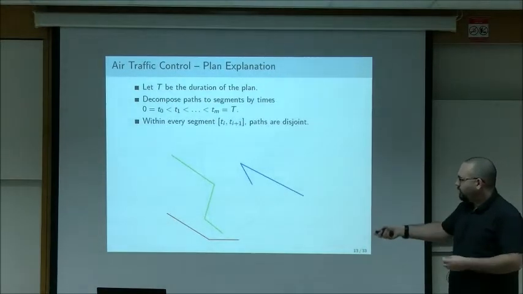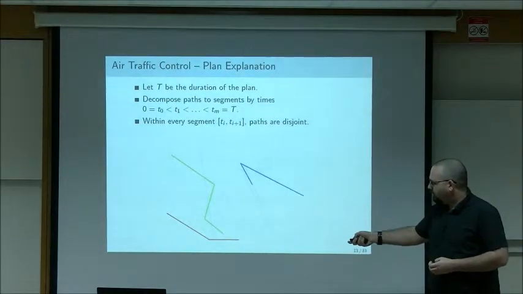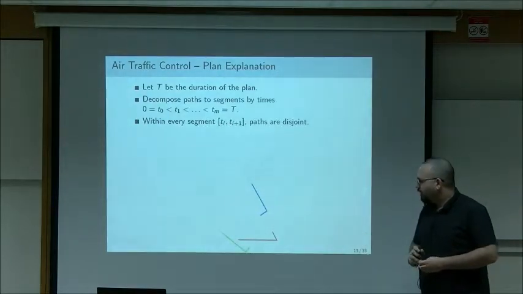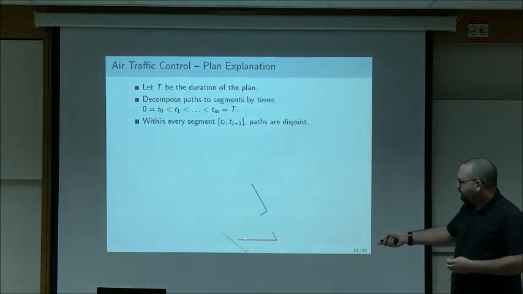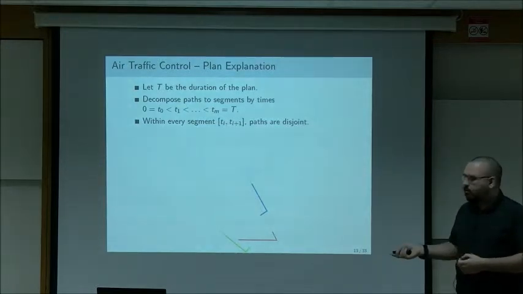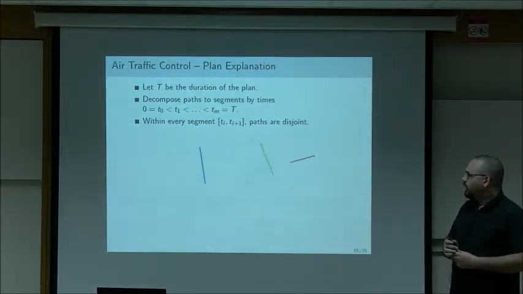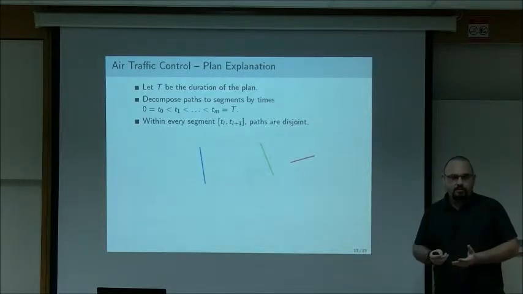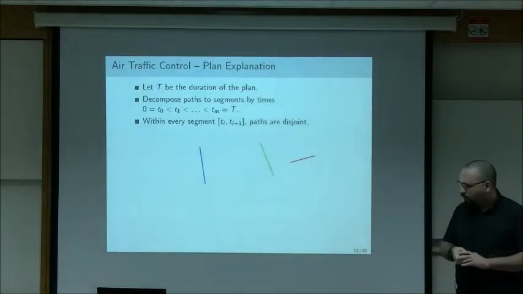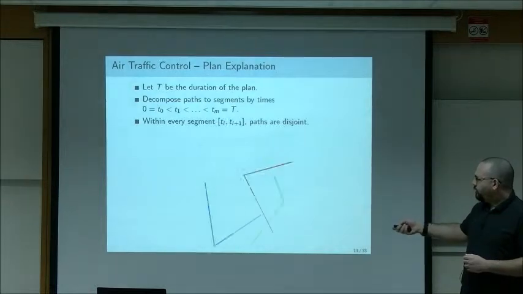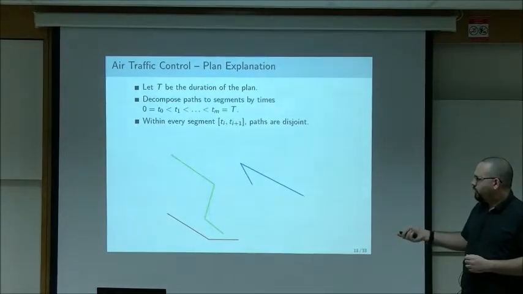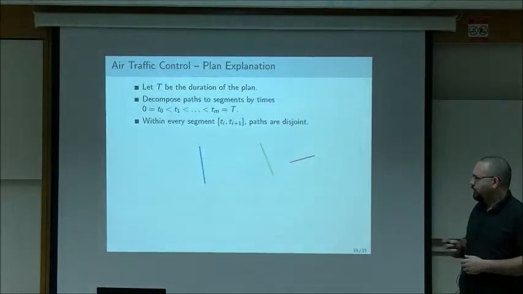Then we'll look at time t2, so from t1 to t2. If you look at the green line, you can see that it starts from where it ended. And this is the second time frame. And here the planes also didn't collide. And this is the third time frame, fourth time frame, fifth time frame. And it's very quick to verify that the paths are disjoint. It's visually clear. So with 5 pictures, I've managed to explain why the planes didn't collide in this whole animation.